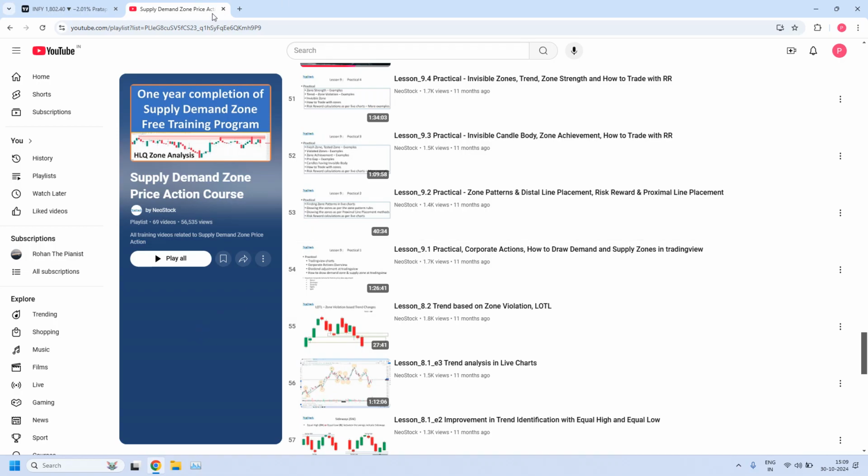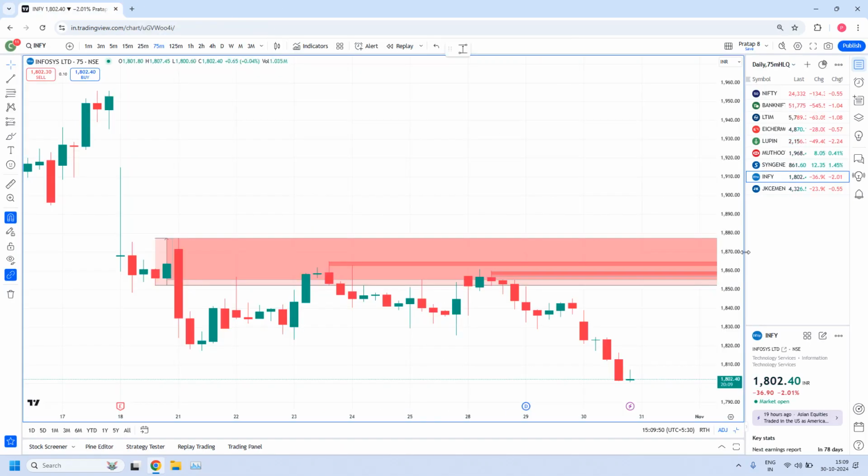Now let's get into the analysis of the high liquidity zones. In yesterday's end of the day report, we identified 7 high liquidity zones. Unfortunately, none of the high liquidity zones were executed today. In one stock, price entered the zone but did not enter the fine-tuned area, and after that it came down. Otherwise, it could have been a very good short trade for us, but it didn't go to the fine-tuned zone. Now let's look into the first one, INFY.